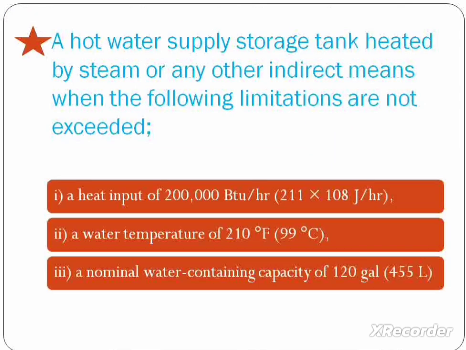A hot water supply storage tank heated by steam or another indirect means. Look at these 3 points. If the condition is above these, then it will be considered in API 510. But the condition is like a water temperature of 99 degrees centigrade. If the temperature is above this, then it will be considered. If it is 99 or below, it will also be excluded from the code.